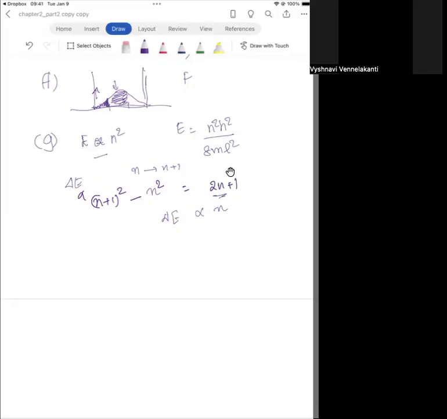So as the quantum number increases, as you go from one n to a higher n, the energy increases, right? And your energy is inversely proportional to the wavelength. So as the energy increases, the wavelength decreases. So the statement given in G, that the wavelength decreases as the quantum number increases, is actually true. So yeah, G is true.